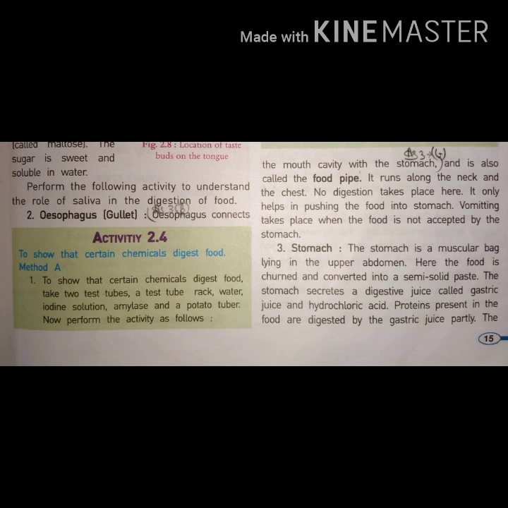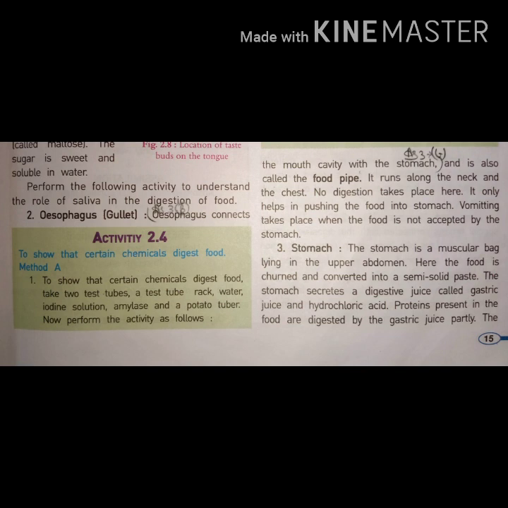Now the role of the stomach in digestion. The stomach secretes gastric juice and HCl. HCl means hydrochloric acid. Hydrochloric acid provides a suitable medium for the action of the enzymes which are secreted in the stomach.